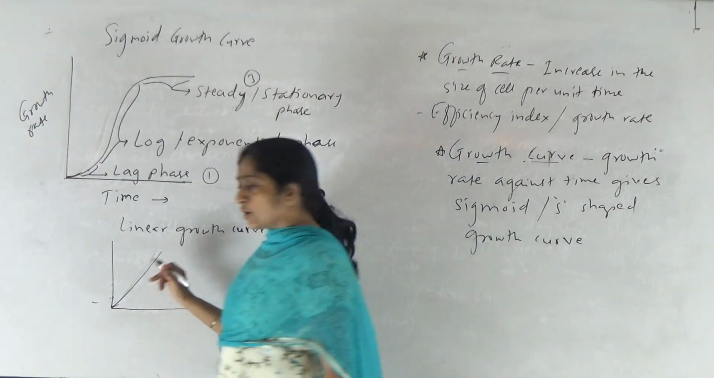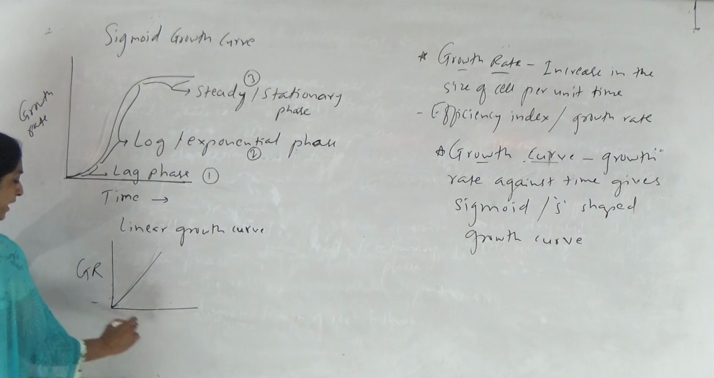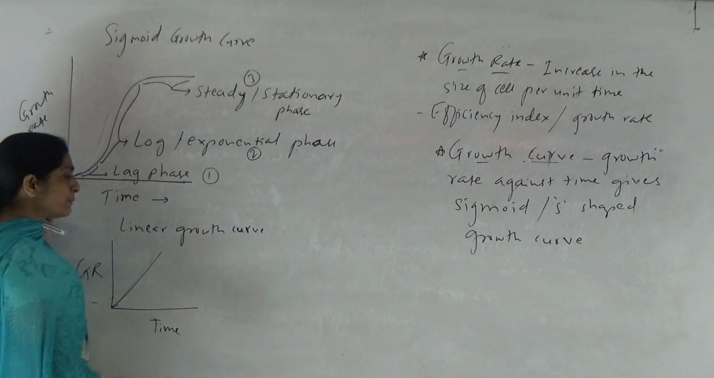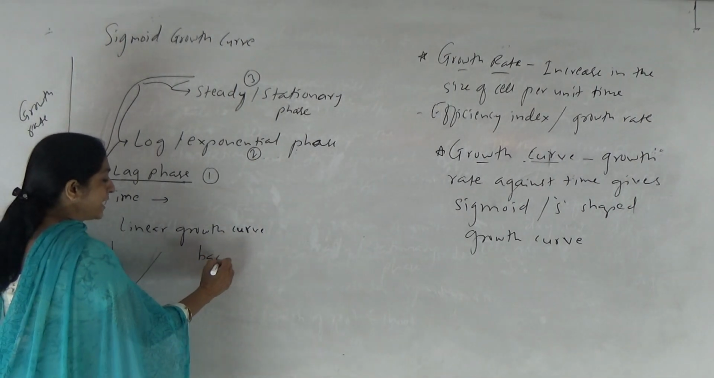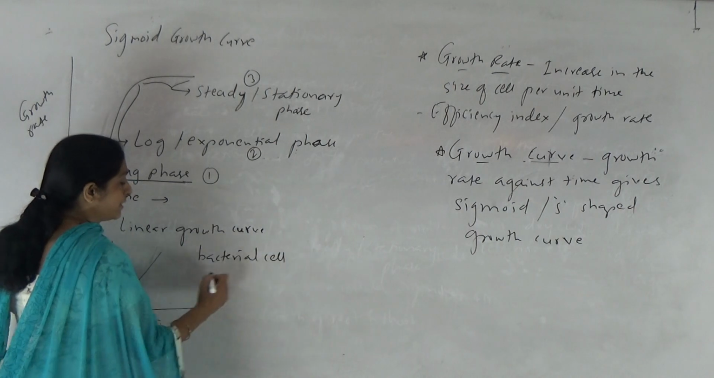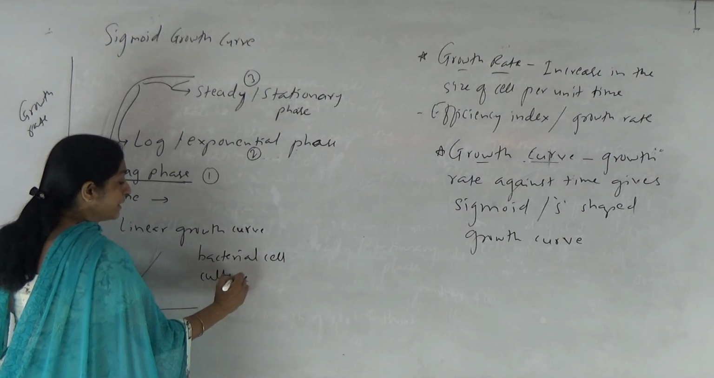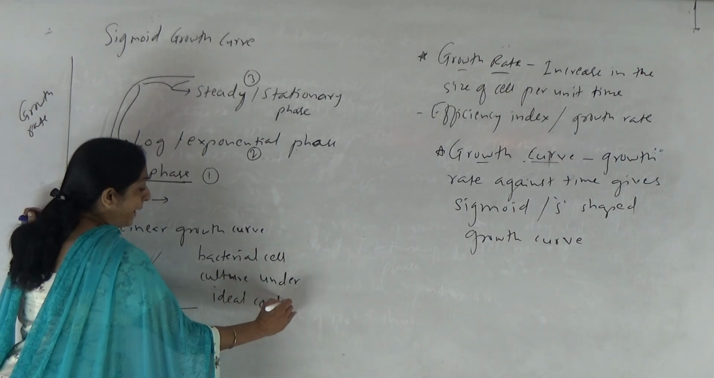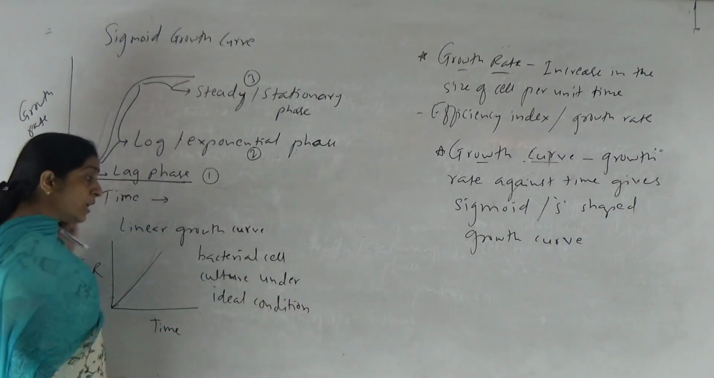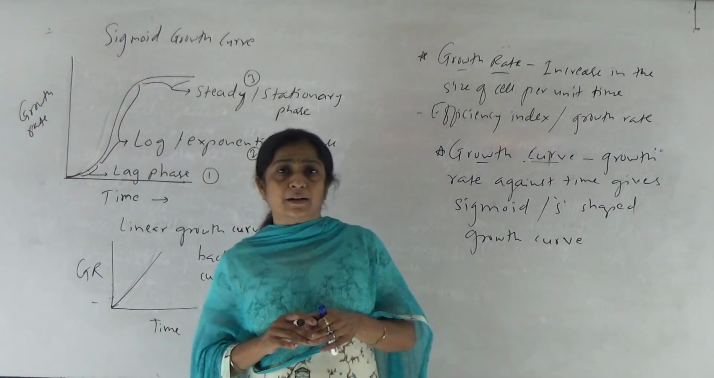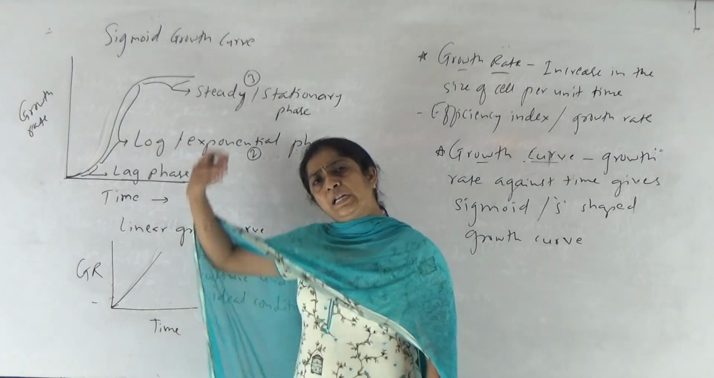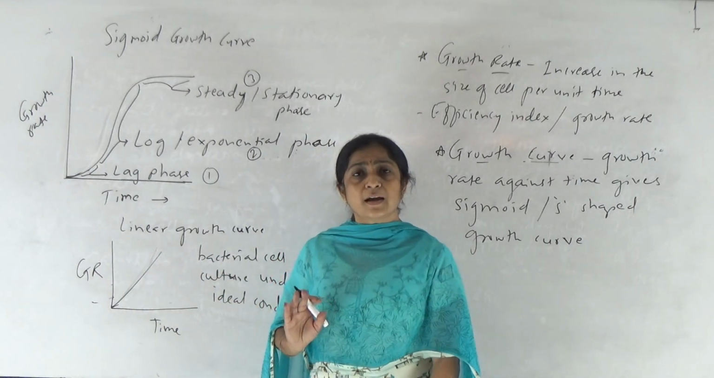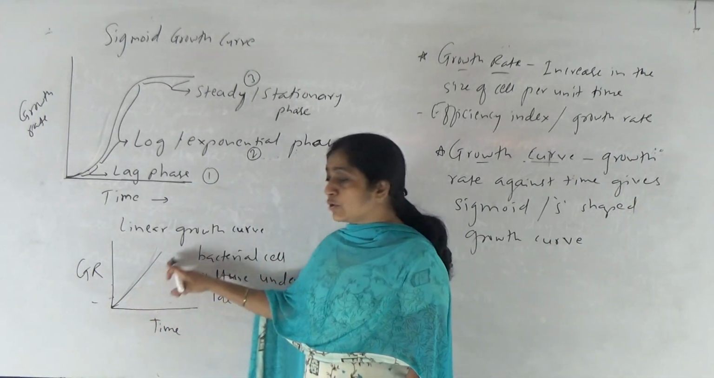Such a kind of growth is possible where again we may draw growth rate against the time. Is this kind of growth possible? So it is mainly observed in bacterial cell culture under ideal condition. That is when we grow bacteria in the laboratory in a culture medium, we have to provide nutrients for this bacteria. Then bacterial cells may grow continuously. They may increase continuously in number and show the linear growth curve. Is it clear? Okay. So linear growth curve means continuous increase.